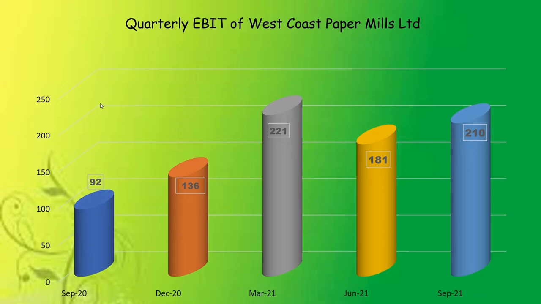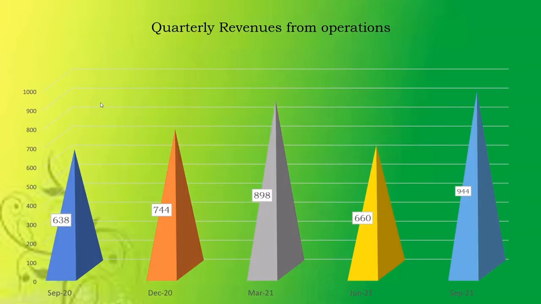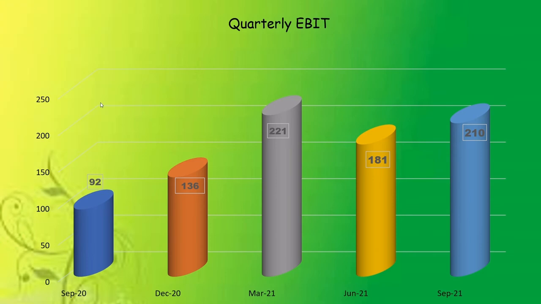In the same way, EBIT, there is a steady increase. As we can see here, there is a steady growth in quarterly revenues from operations of JK Papers Limited. It was 638 crores in September 2020 and grew to 944 crores in September 2021. It is a very good thing as a majority of this period went into lockdown and still the company managed to increase its quarterly revenues over the period of time.